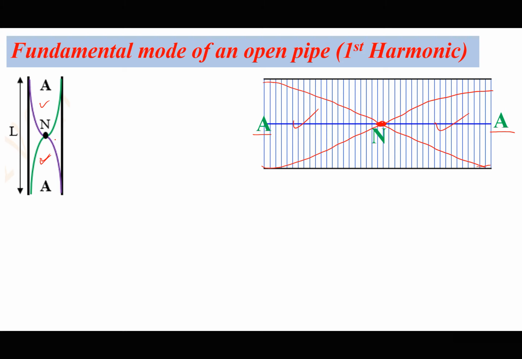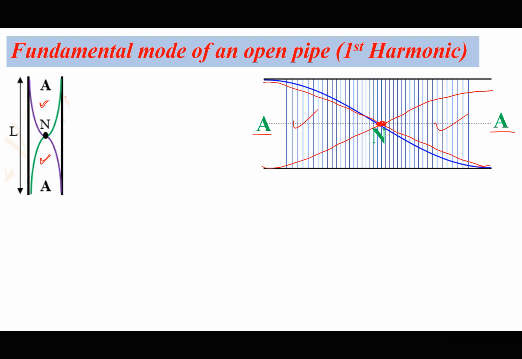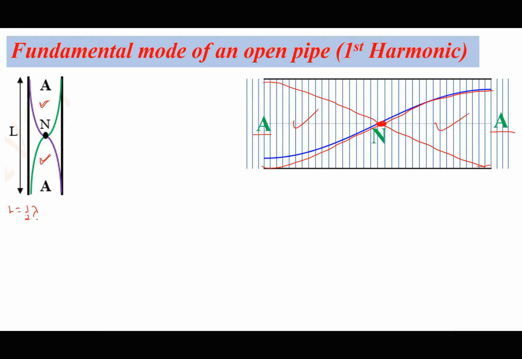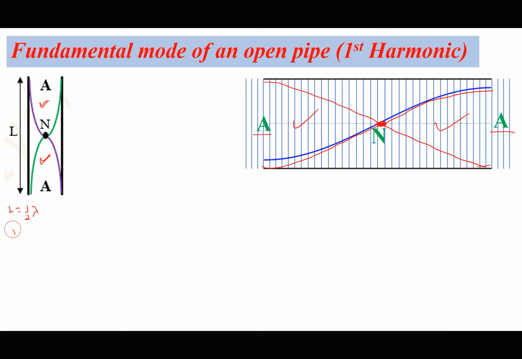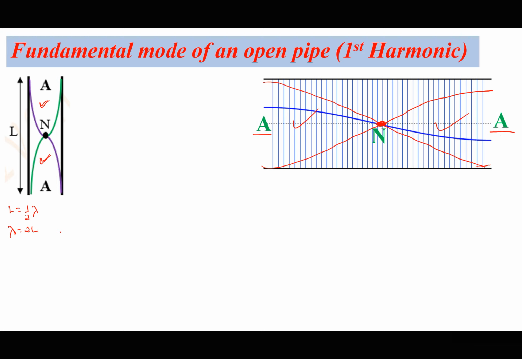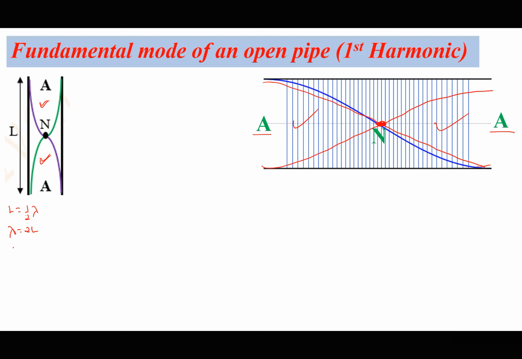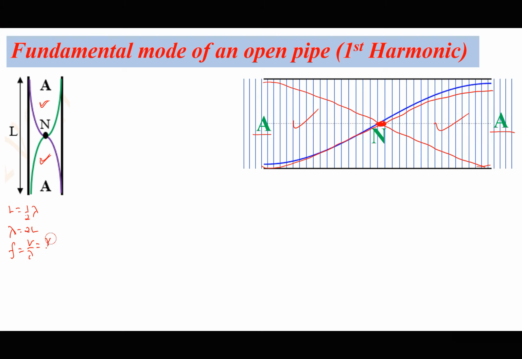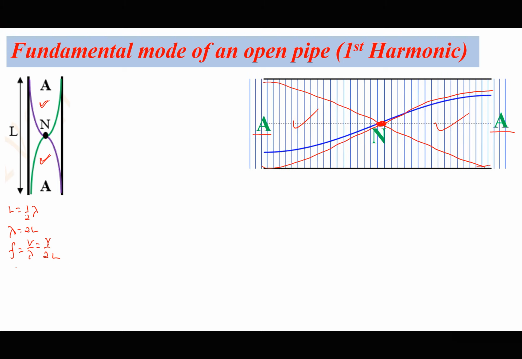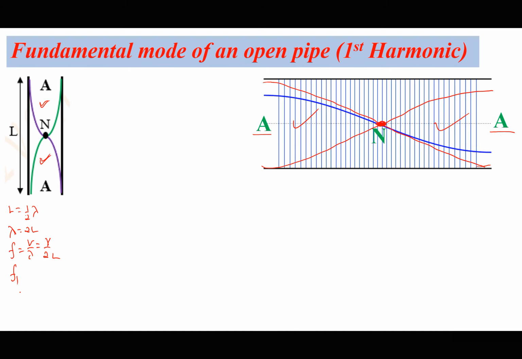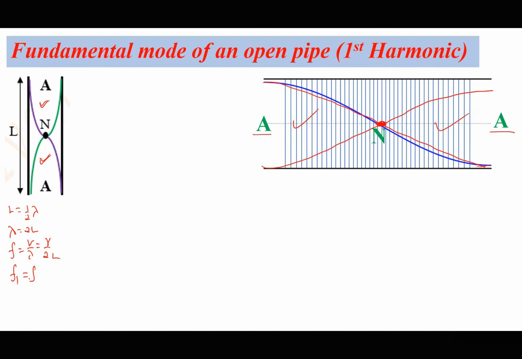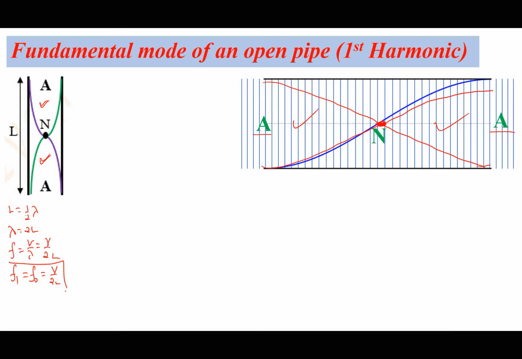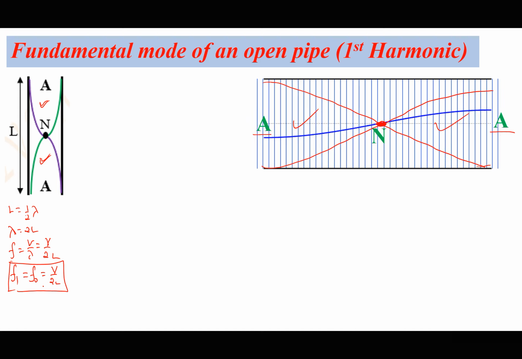So here a quarter cycle plus a quarter cycle gives us a half. So the length L is giving us a half of a wavelength. So it means the wavelength lambda is going to be twice L. And this means if I try to find the frequency from V over lambda, frequency is going to be V over 2L. This frequency is going to be called the first mode of vibration, which is the same as the fundamental frequency, which is going to be V over 2L.